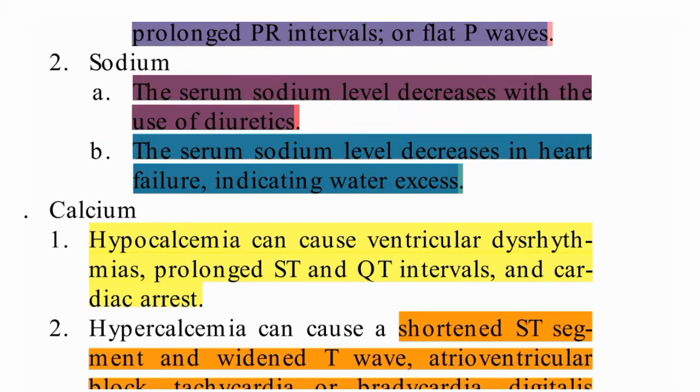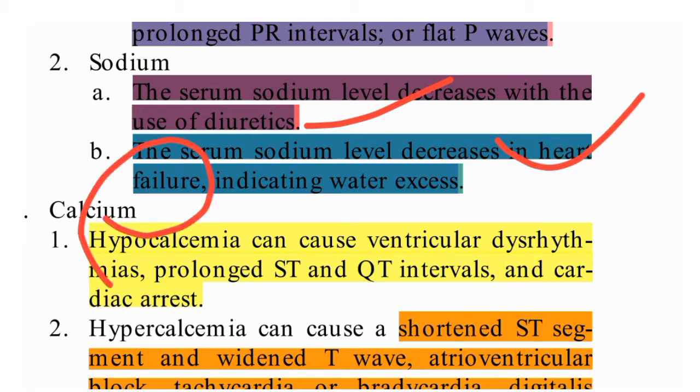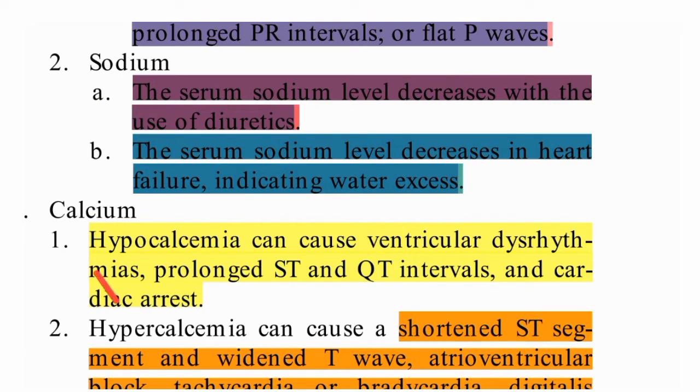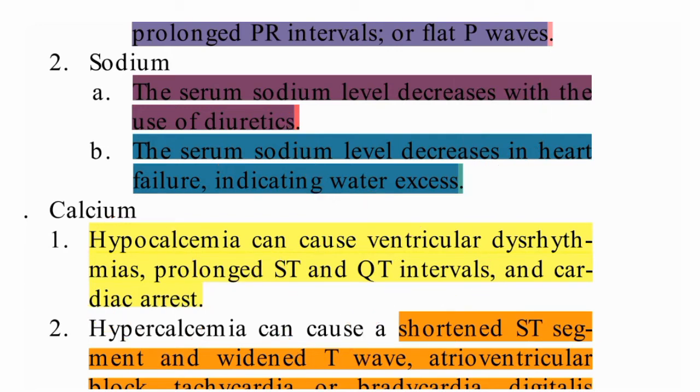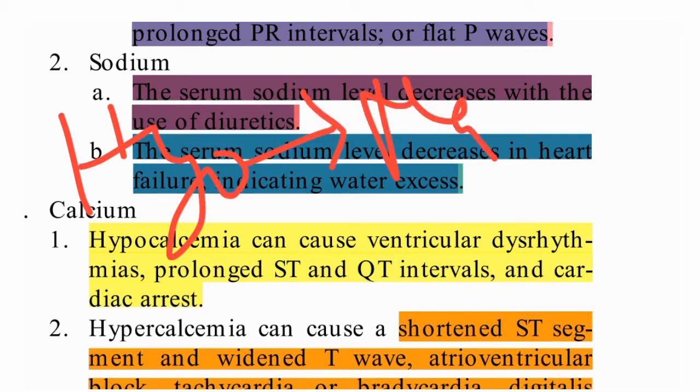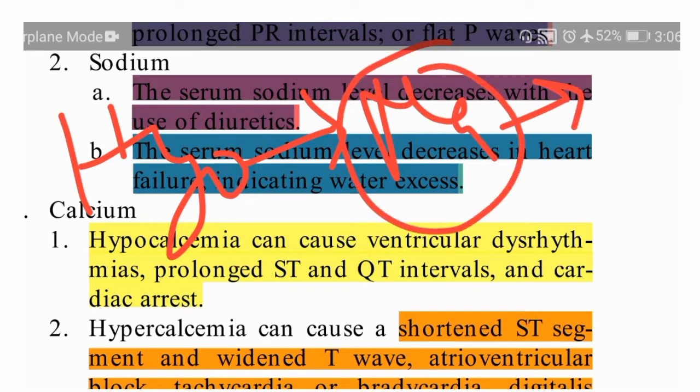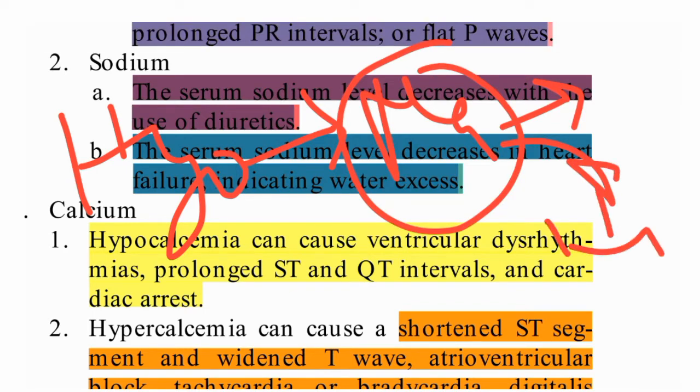One more condition: how can hyponatremia occur? Due to diuretics. Another is that serum sodium level decreases in heart failure. If heart failure is there, indicating water excess, this will be a dilutional hyponatremia. So two things can be there. Either we are removing sodium outside the body, then hyponatremia can occur.